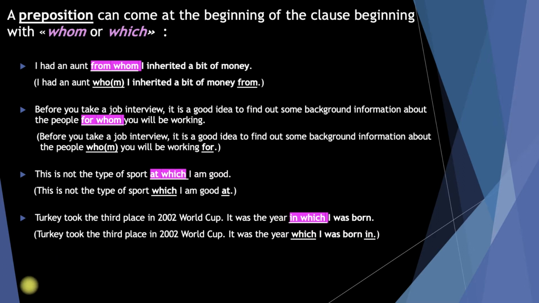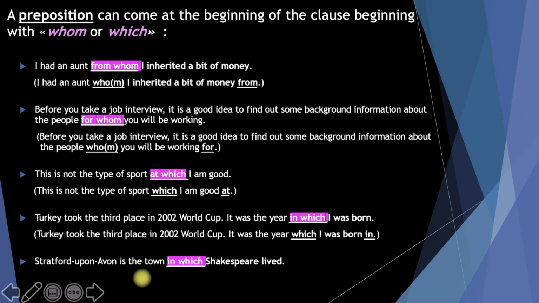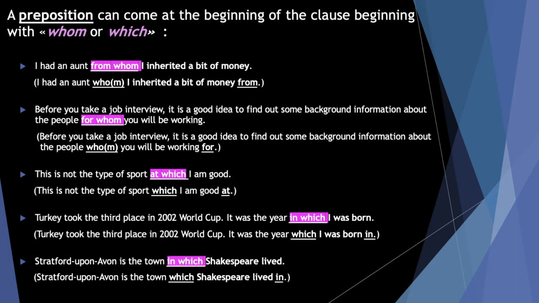And the last example. Stratford-upon-Avon is the town in which Shakespeare lived. Now you know that means which Shakespeare lived in. And we have the option of writing the preposition before the relative pronoun. And here we say in because of the noun town. We say in the town.